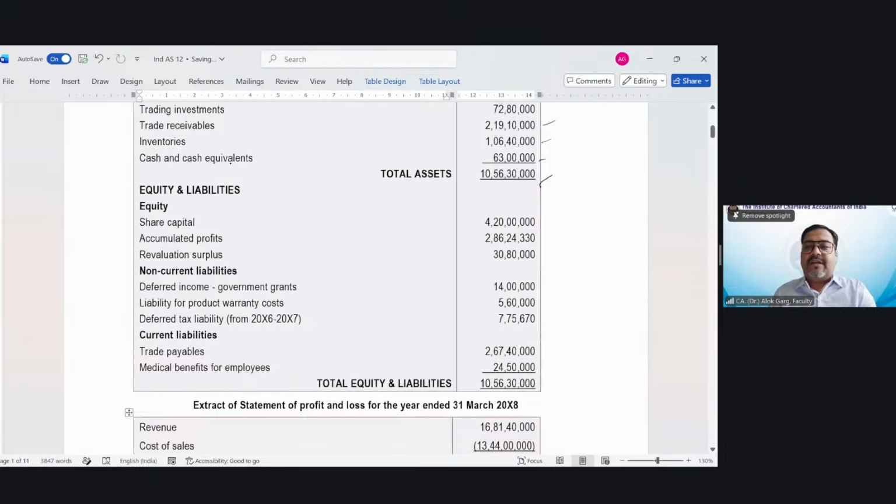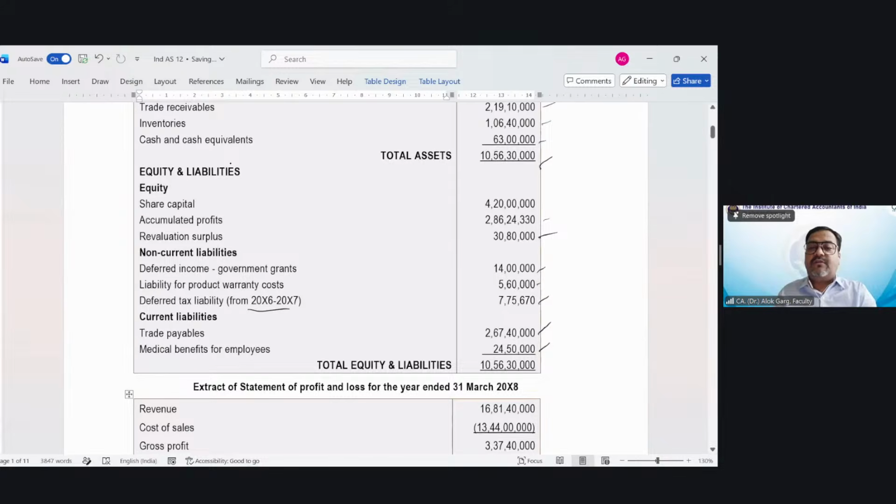In equity, share capital is 4 crore 20 lakh, accumulated profit 2 crore 86 lakh 24,330, revaluation surplus 30 lakh 80,000. There is a deferred income government grant of 14 lakh, liability for product warranty cost 5 lakh 60,000, and a deferred tax liability from 20x6-20x7 of 7 lakh 75,670. Trade payable is 2 crore 67 lakh 40,000, and medical benefit for employees 24 lakh 50,000. The total is 10 crore 56 lakh 30,000.